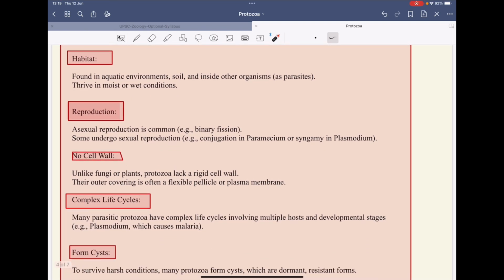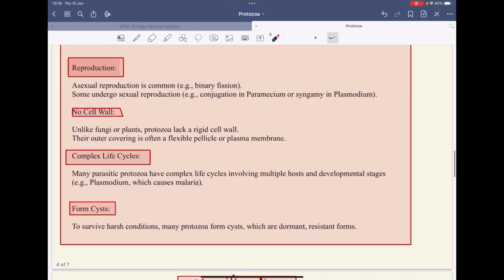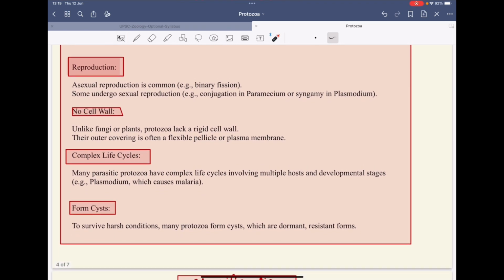Then reproduction, it's either asexual or sexual. Asexual reproduction is by binary fission, and there are various other types of asexual reproduction. We will study them in detail too. In sexual reproduction, where gamete formation takes place, it is found in Paramecium, or syngamy in Plasmodium. We will be discussing this in detail. Then they do not have a cell wall. Like fungi and plants, they do not have a cell wall, and they have a structure called a pellicle, and it has a proper plasma membrane.